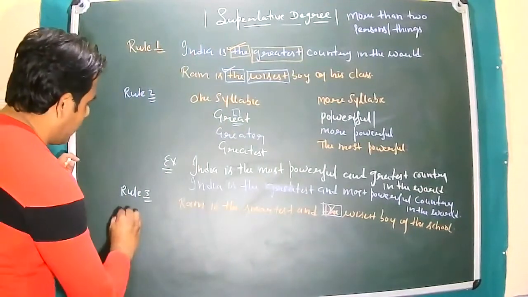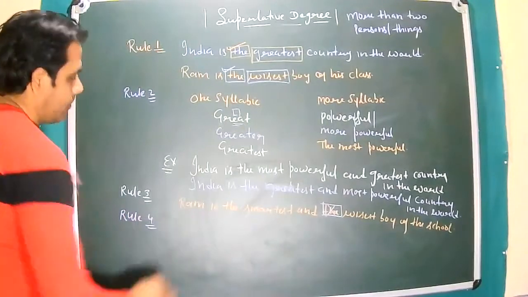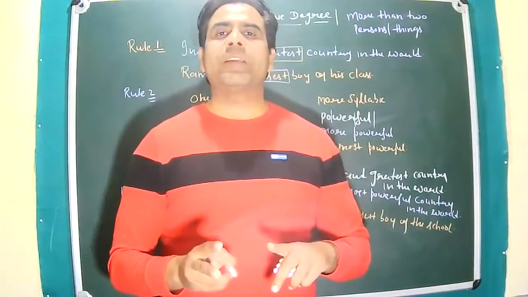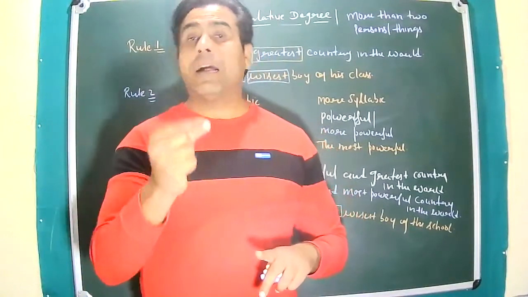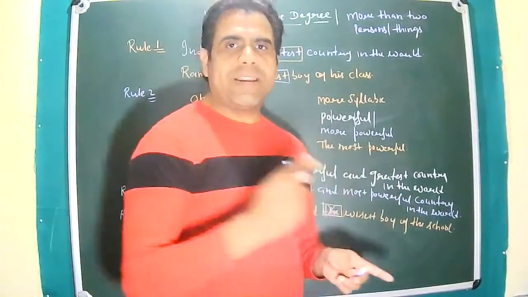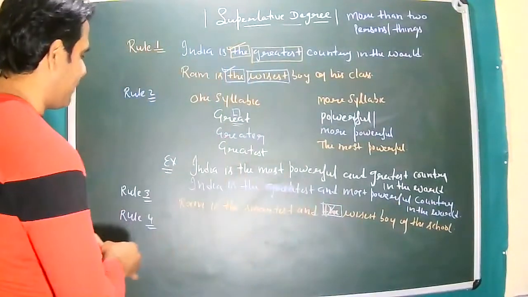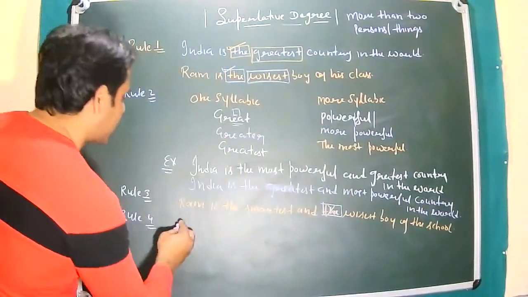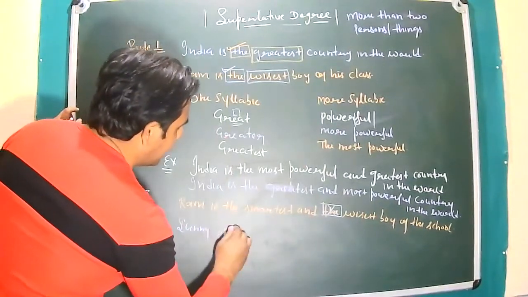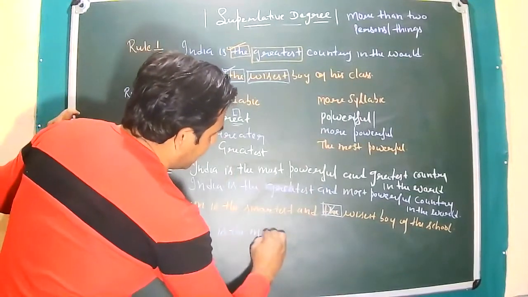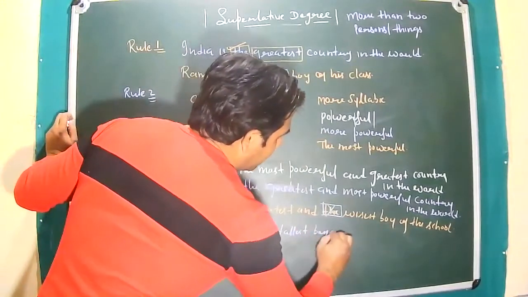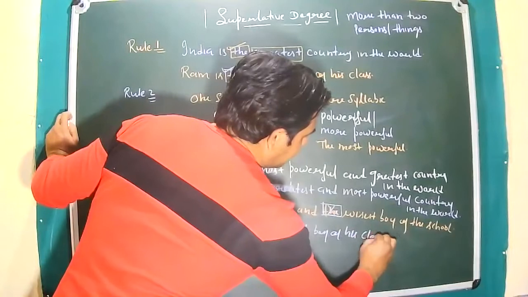Now in case of rule number 4, we cannot use two superlative degrees for one adjective because it becomes a superfluous expression. Suppose if I write one example, please have a look at this. Sunny is the most tallest boy of his class.